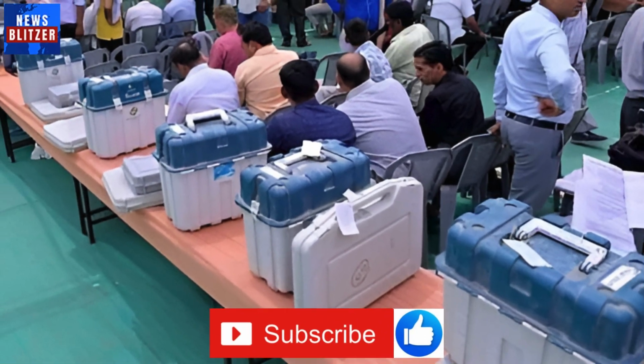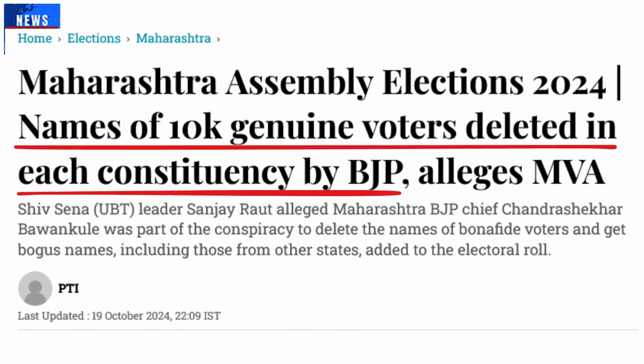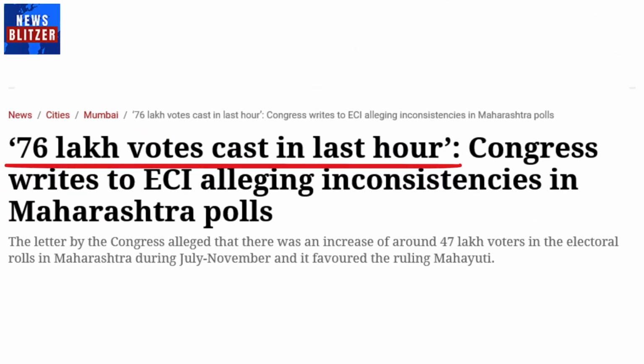However, as a spin-off, what the candidates are likely to find if VVPATs are counted is that it will reflect the mismatch between the voters on list, the votes counted, and the excess votes that have shown up in the total number of votes. Between Lok Sabha elections 6 months ago and the recent Maharashtra Assembly elections, allegedly 47 lakh new voters were added, along with 29 lakh bogus voters, which puts the Election Commission in a tight spot.